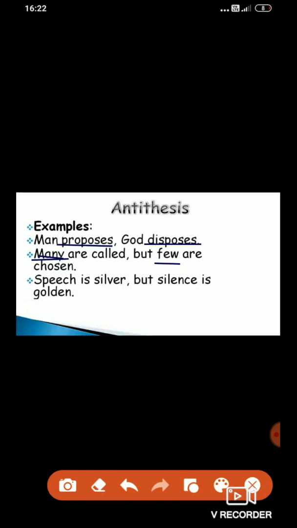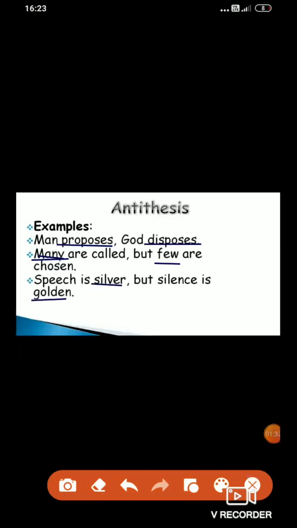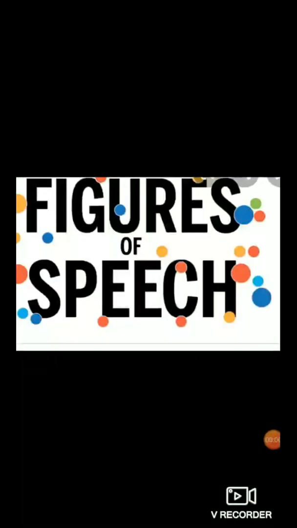Let's proceed to the third example. Speech is silver, but silence is golden. So students, again, silver and golden. These two are opposite words which are placed side by side. So this is known as antithesis. So dear students, I hope you have understood the figures of speech which I have explained here today. We revised three figures of speech today, that is alliteration, antithesis and personification.